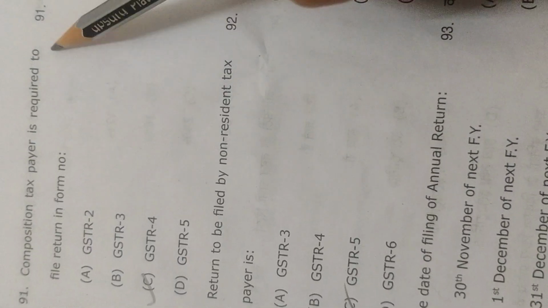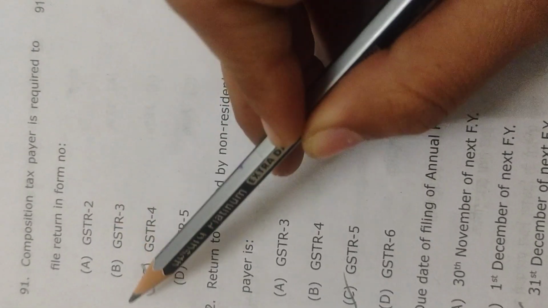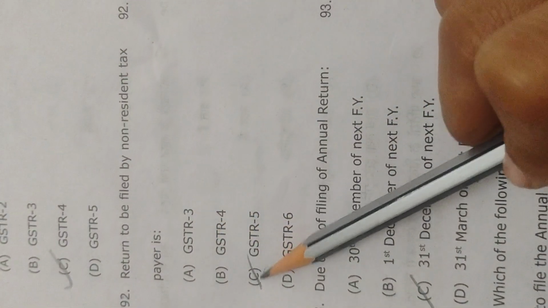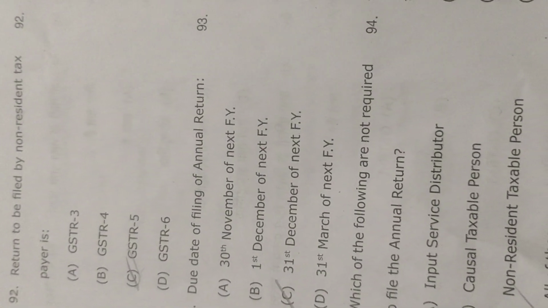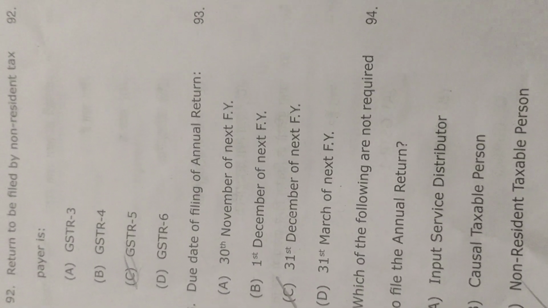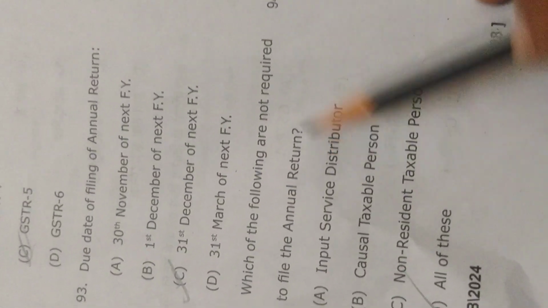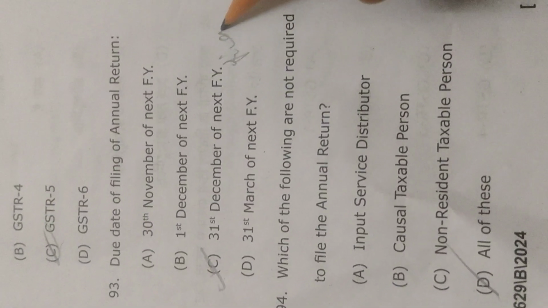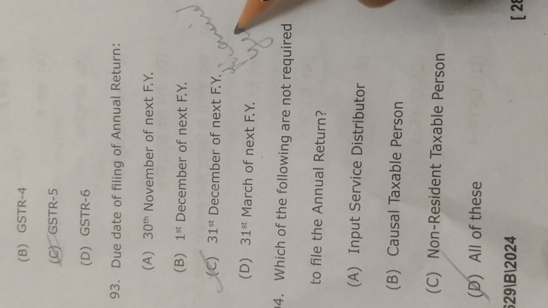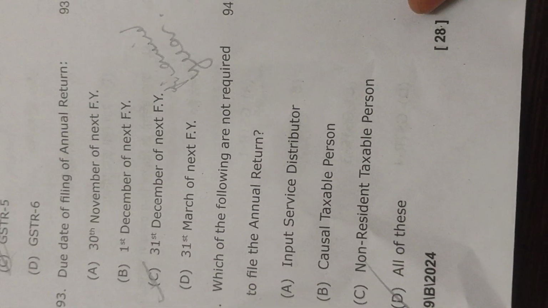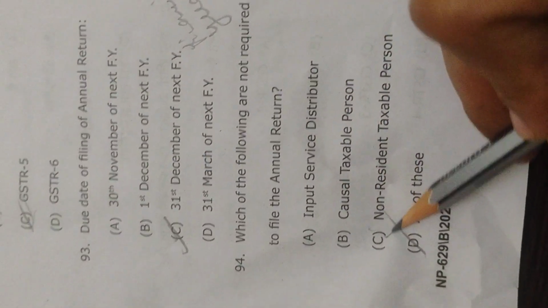Composition taxpayer is required to file return in form number GSTR 4. Return to be filed by non-resident taxpayer is GSTR 5. Due date of filing of annual return is 31 December of next financial year. FY मतलब financial year. Which of the following are not required to file the annual return? All of the above होगा.